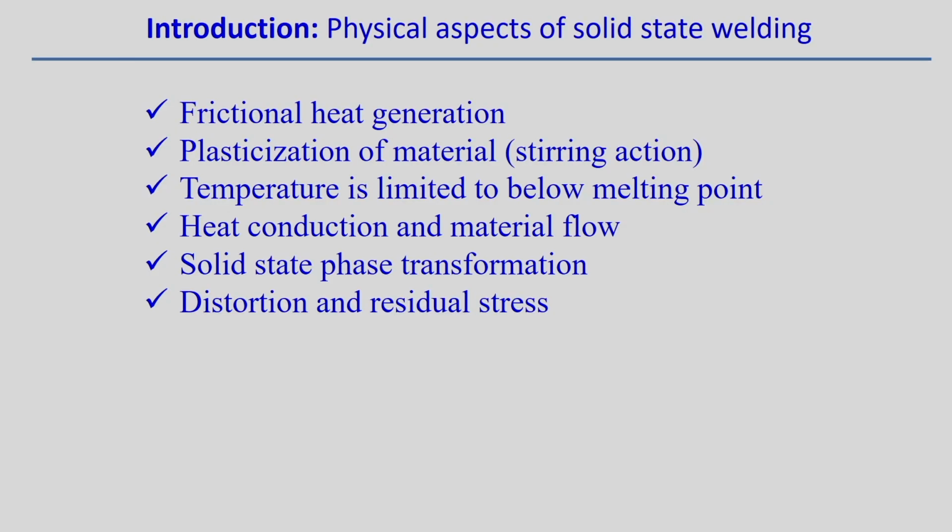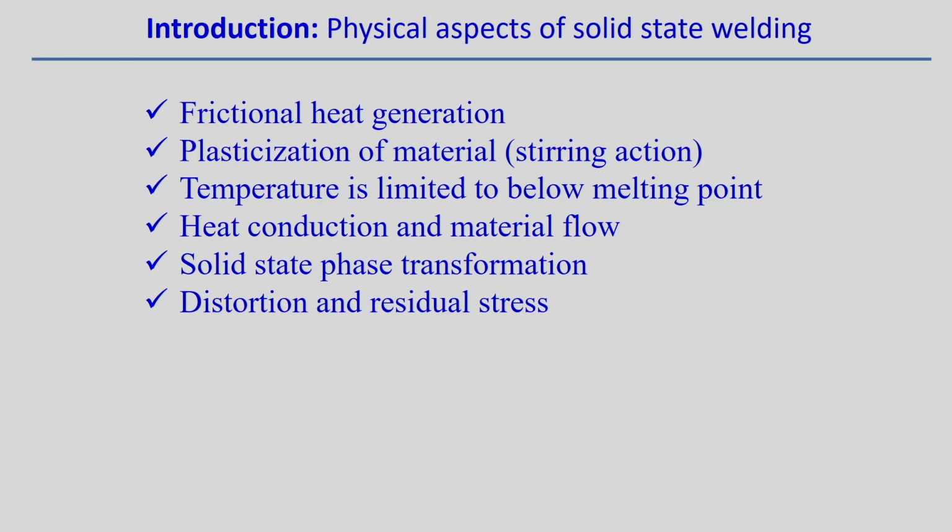Now, I come to this point, the solid state welding process. We will try to discuss the different solid state welding processes. We will look at the overview, the basic principle, or physical aspects associated with the solid state welding process. In solid state welding, when you try to join, sometimes frictional heat generation is required. Frictional heat generation is there such that the metal can be plasticized together, and some heat, but it is limited to below the melting point temperature. Then frictional heat helps to join, by coalescence, the two parent metal components.